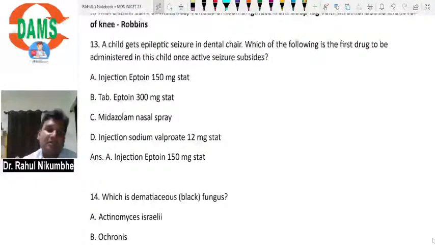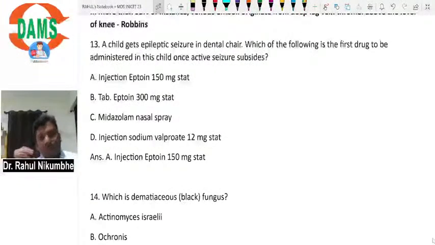But if the patient is at very high risk of seizure on discharge, we give midazolam nasal spray, so that outside the hospital a relative or friend can give it. It is a very useful drug, but in a hospital setting we prefer IV drugs because they are more effective.